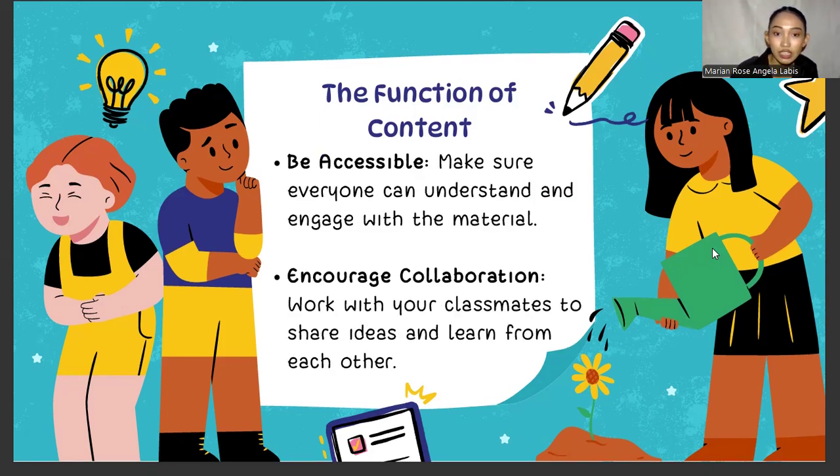Next is be accessible. Make sure everyone can understand and engage with the material. You can give your students an activity to download, to watch on YouTube, or to make an art material that's super expensive, but every student has a different life.